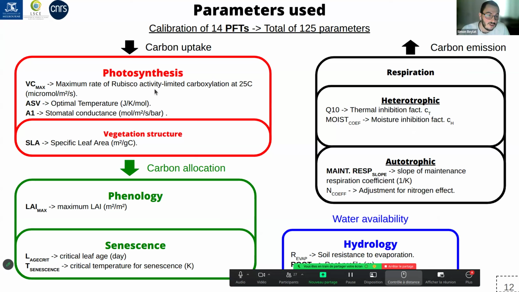We have several parameters that were selected based on past studies because they are sensitive to these net fluxes. And because we are calibrating this at global scales, we calibrate all the PFTs, so it gives us a total of 125 parameters at the end.